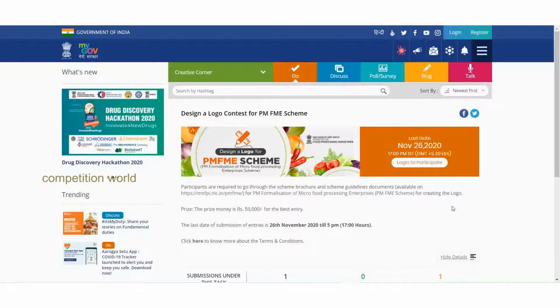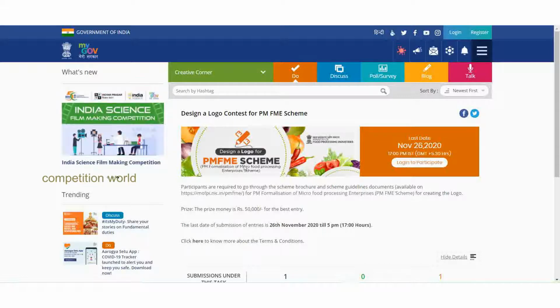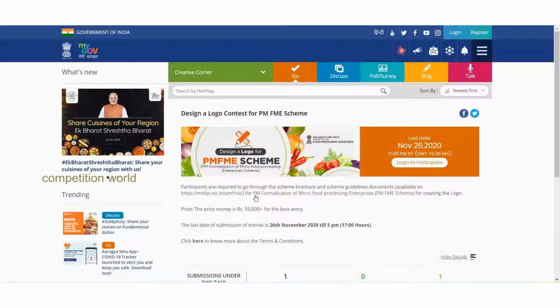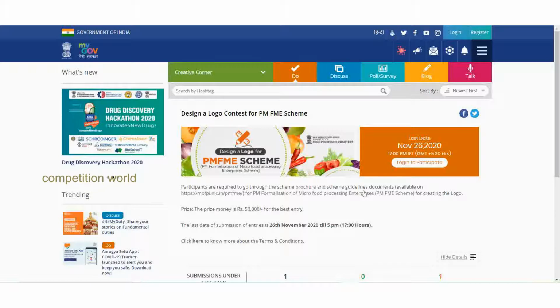So friends, this is the homepage of PMFME scheme. Design logo for PMFME scheme contest. Participants are required to go through the scheme brochure and scheme guidelines documents. So they have given a link of the scheme guidelines and brochure for Prime Minister Formalization of Micro Food Processing Enterprises for creating the logo.